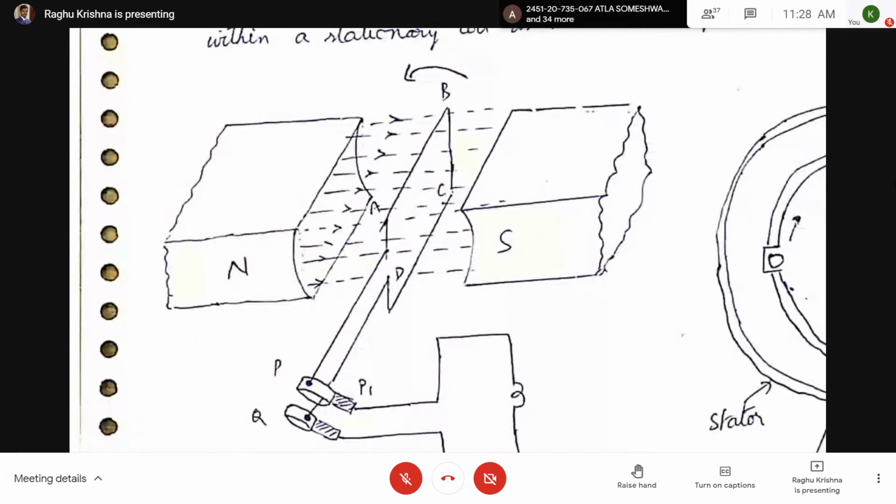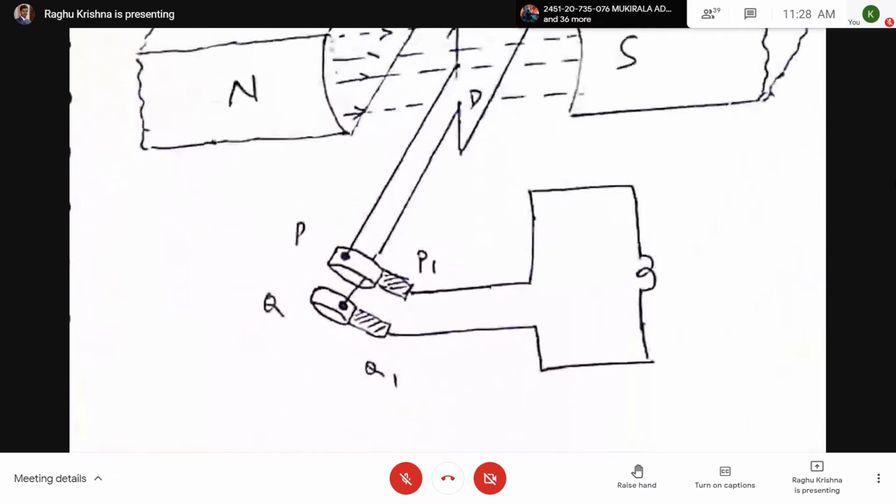When a coil is rotated in a magnetic field, an EMF is produced in the coil according to Faraday's law. The generated voltage can be collected through slip rings and brushes. At the bottom you can see the slip rings.